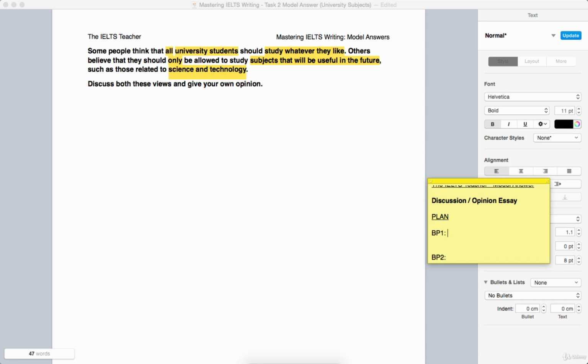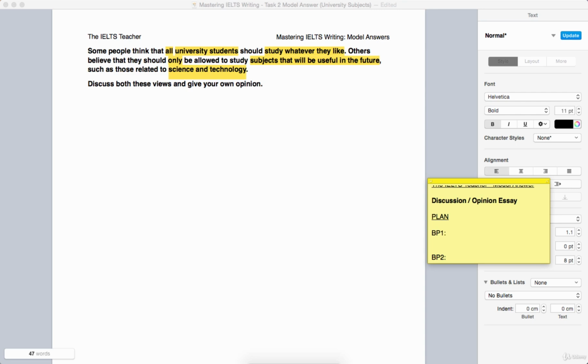So the first body paragraph is going to be composed of the side that you disagree with. Because this is a discussion opinion task, you do need to look at both points of view. You are asked to discuss both points of view. But it makes a little bit more sense, and it's a little bit more common, particularly in academic assignments and essays, to start with the side that you disagree with.